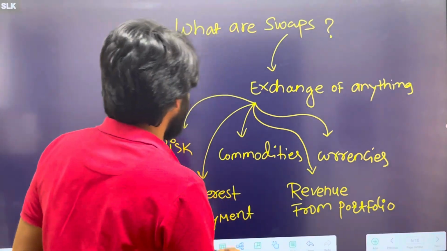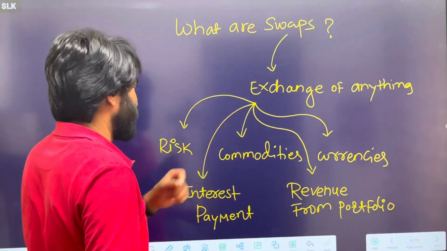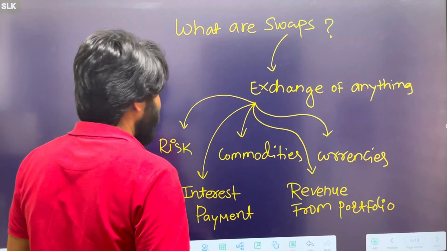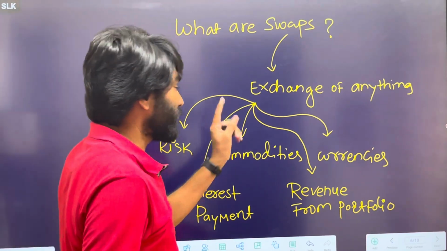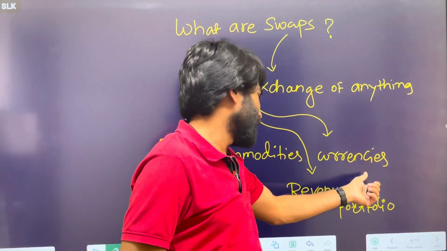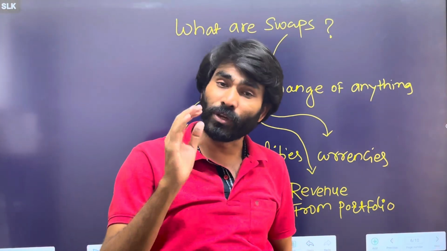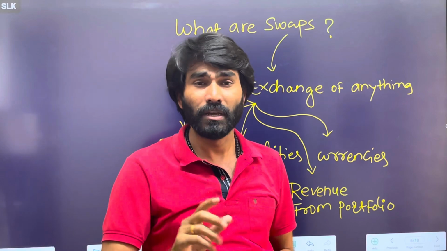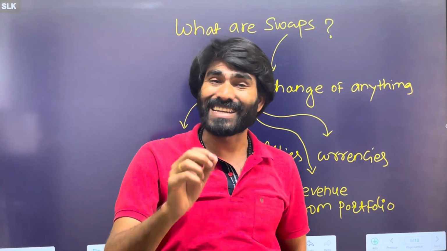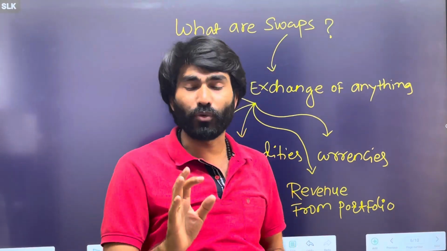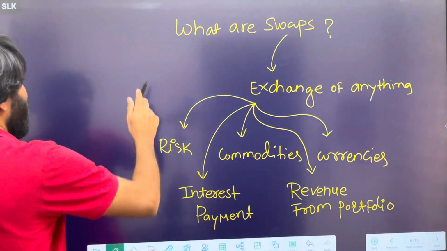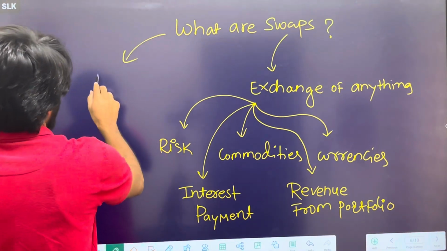For example, let's say risk. You can exchange risk. You can exchange commodities. You can exchange interest payments. You can exchange currencies, and even the revenue of a business and an equity portfolio as well. So it's very simple. When we say swaps, it means an exchange of anything.